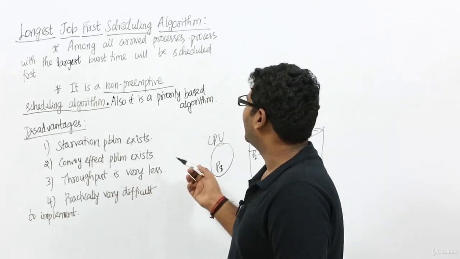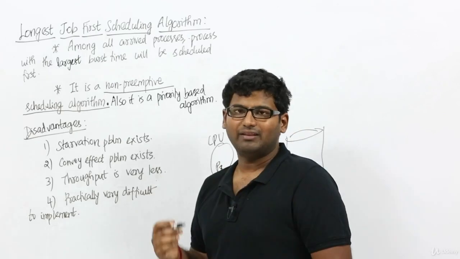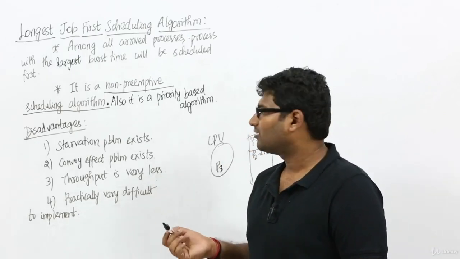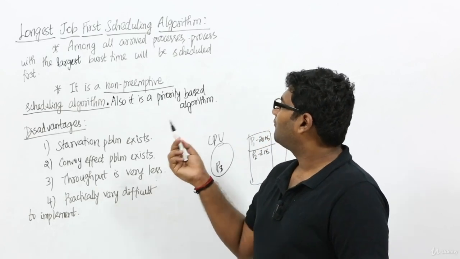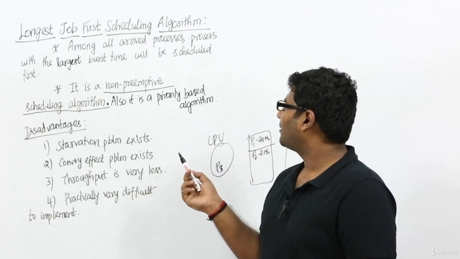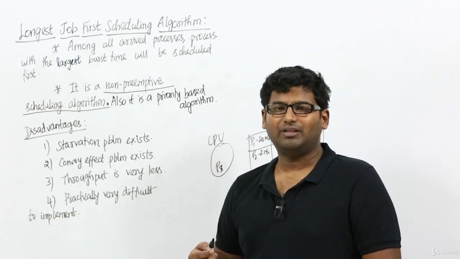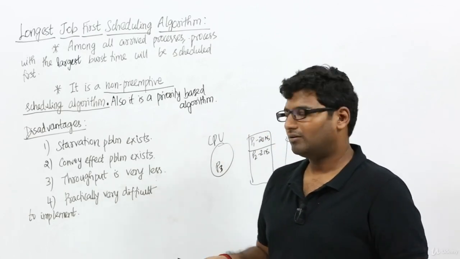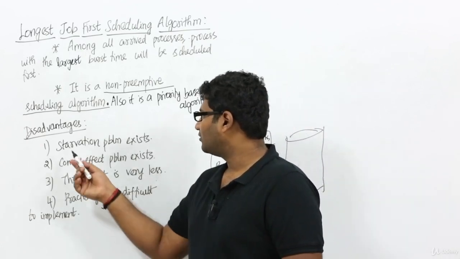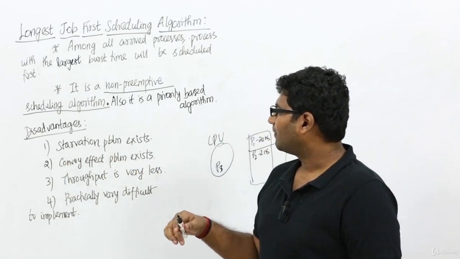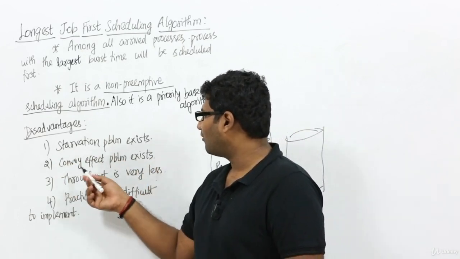In simple terms, any priority based scheduling algorithm will suffer from the problem of starvation, and longest job first is also a priority based scheduling algorithm because we give higher priority to the process with the largest burst time. So these are the disadvantages. One of them is that the starvation problem exists. There are also other disadvantages like the convoy effect problem.